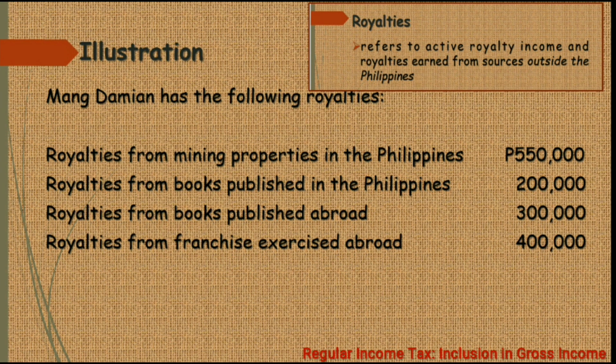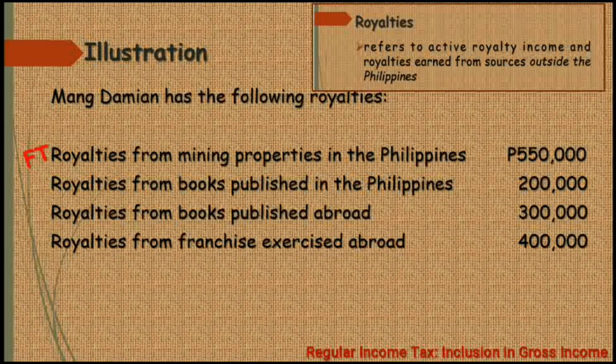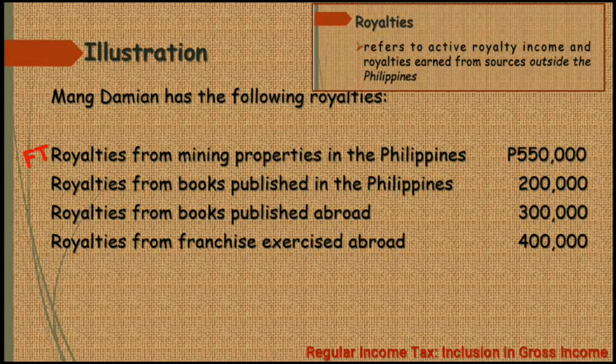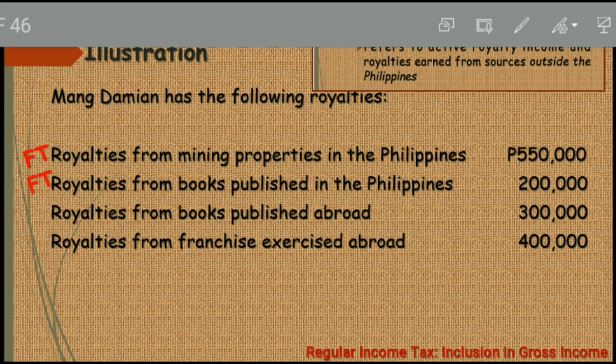Now, isa-isahin natin itong mga royalties ni Mang Damian. First one is royalties from mining properties in the Philippines, 550,000 pesos. Is this an active or a passive royalty? This is a passive royalty, and this is subject to final tax. Next is the royalties from books published in the Philippines, 200,000 pesos. Is this an active or a passive royalty? Meron pa bang active involvement after publishing a book? Wala na, di ba? So this is a passive income, and this is subject to final tax.